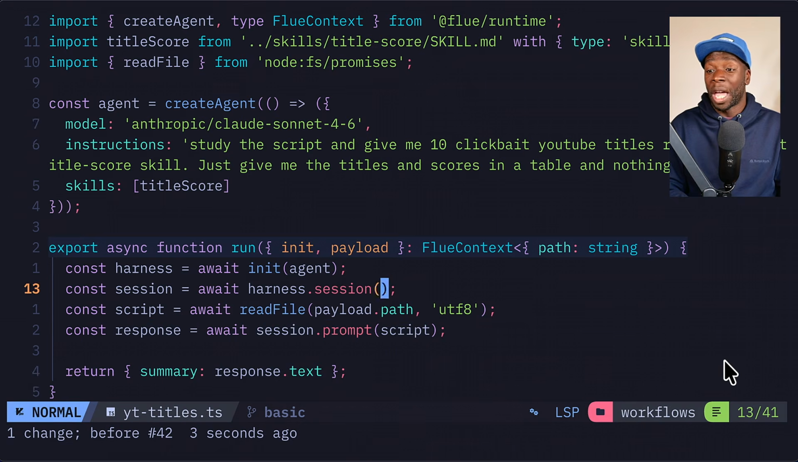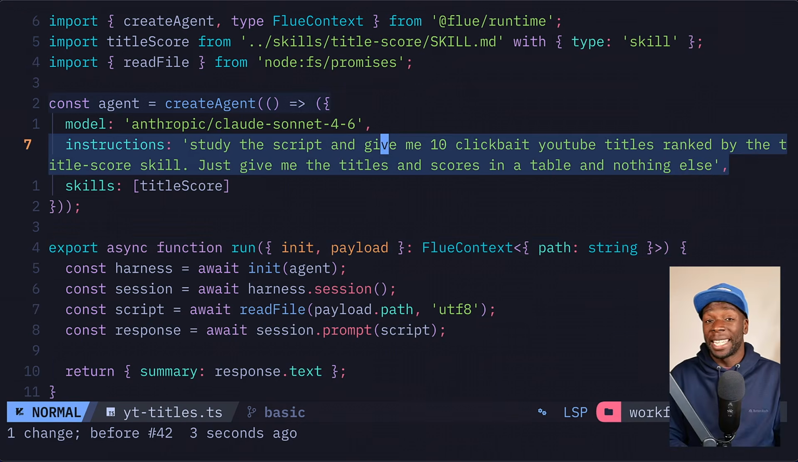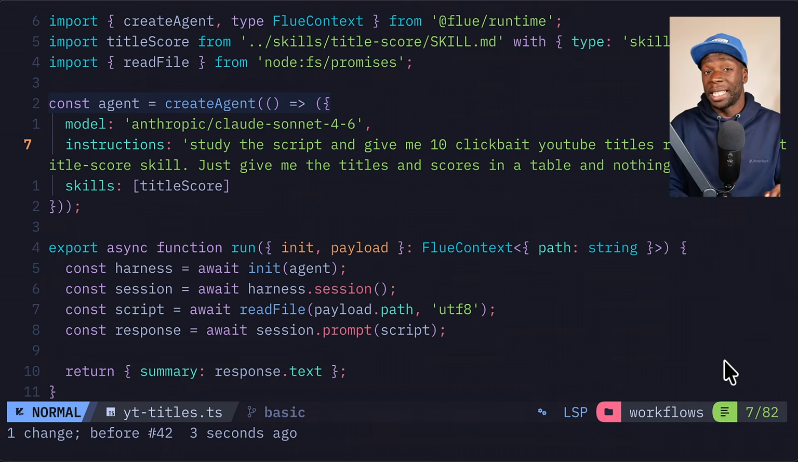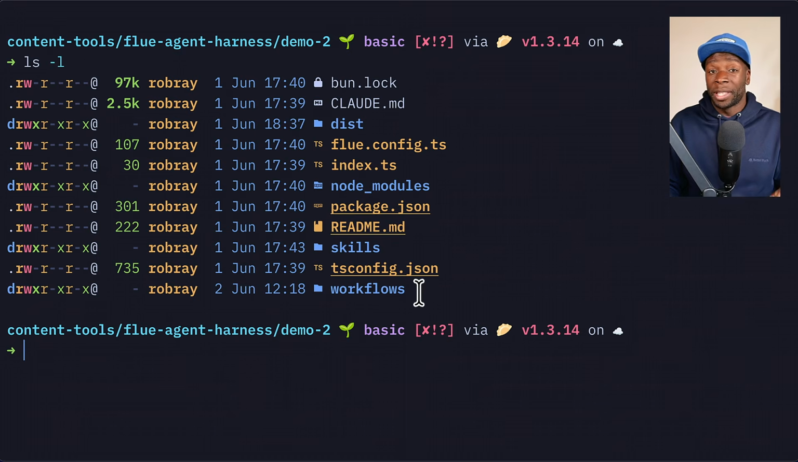So this all makes sense if we have a look at the instructions over here, which we're telling it to study the script and give me 10 clickbait YouTube titles using the title score skill to rank them. So let's see if this works. But before we do, I want to make it obvious that workflows are in the workflows directory and skills are in the skills directory from the project's root.